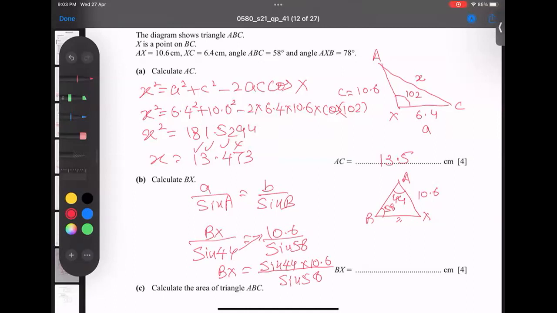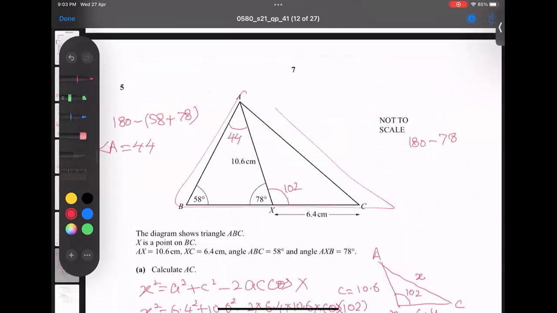Area of the triangle ABC. Which triangle ABC is he asking for? The big one. So how to get the big one? Two criteria: the triangle of this area plus the triangle of this area, and add them. Second technique: I will take this side or this side plus this side, and this angle. I have a full angle, but the problem is that this side I don't have.